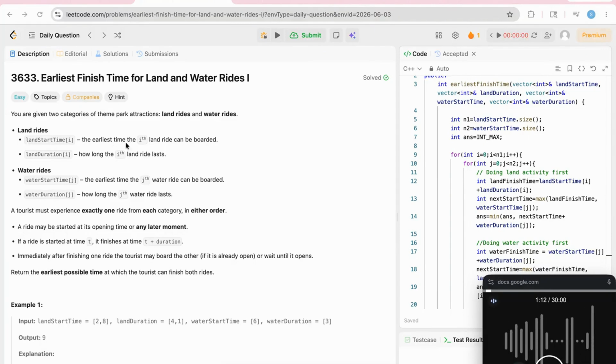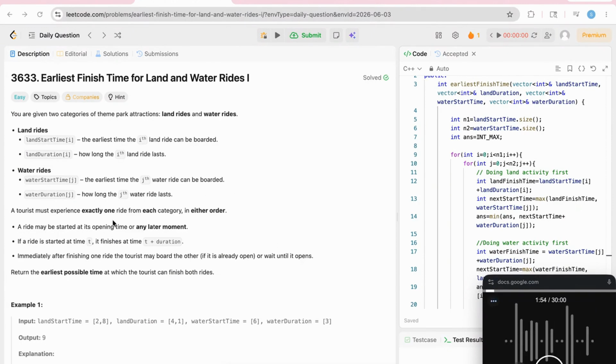That means if for the ith ride the time is t, we can start that ride from minimum time t, and if we wait, we can start at t plus 1, t plus 2, t plus 3, and so on. But at t minus 1 we cannot start that ride. And if a ride is started at time t, it finishes at time t plus duration. So if the ith ride starts at start time i, then it will end at start time i plus duration of i. Immediately after finishing one ride, the tourist may board the other or wait until it opens.